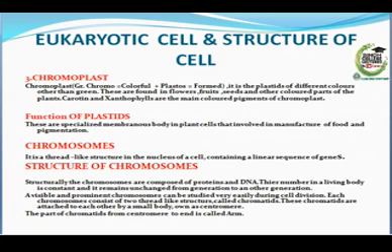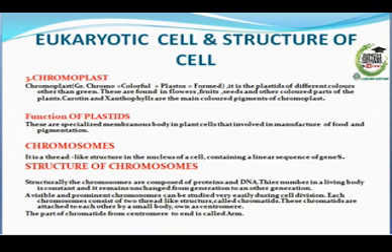These are found in flowers, fruits, seeds, and other colored parts of plants. Carotene and xanthophylls are the main colored pigments of the chromoplast. Functions of plastids: these are specialized membrane bodies in plant cells that are involved in the manufacture of food and pigmentation.